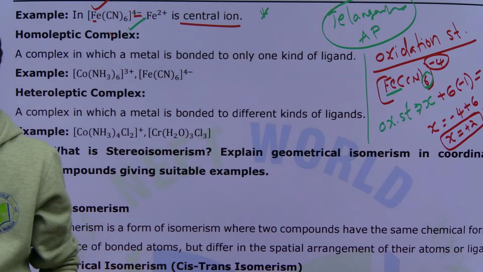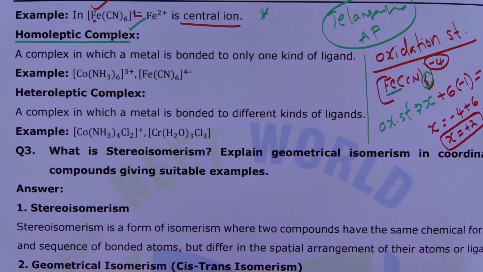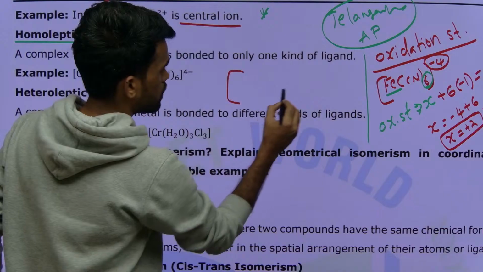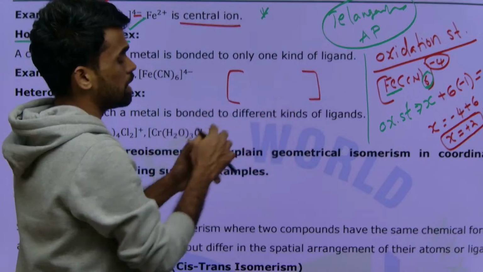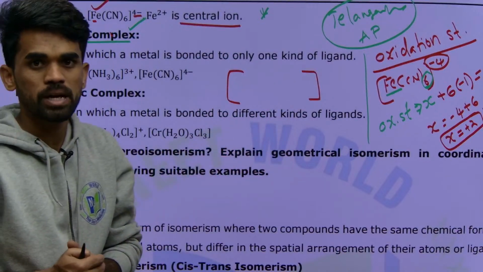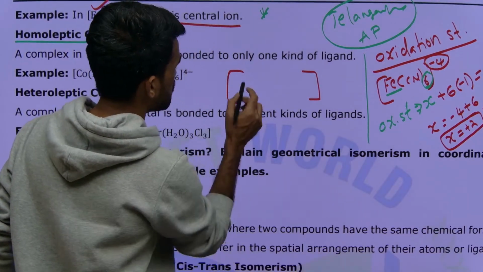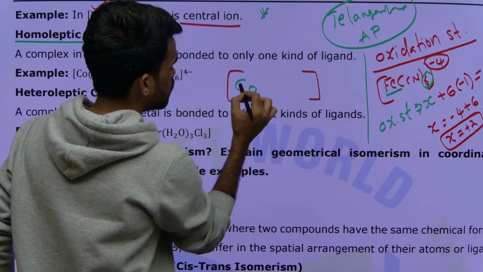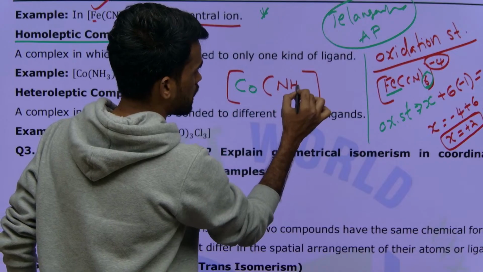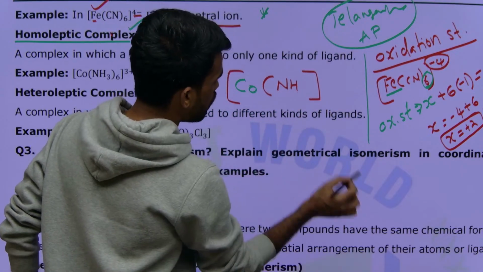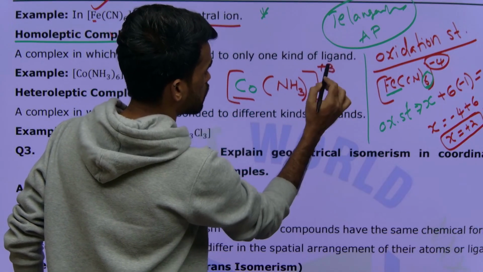Yeah. So the next one here, if you observe, homoleptic complex. What do we mean by homoleptic complex? Whatever species are present inside the square bracket, all together is considered the coordination sphere. In this coordination sphere, along with our metal, let us say the metal is cobalt, if all the attached ligands, like ammonia ligands, are the same, then you can say this complex is a homoleptic complex.